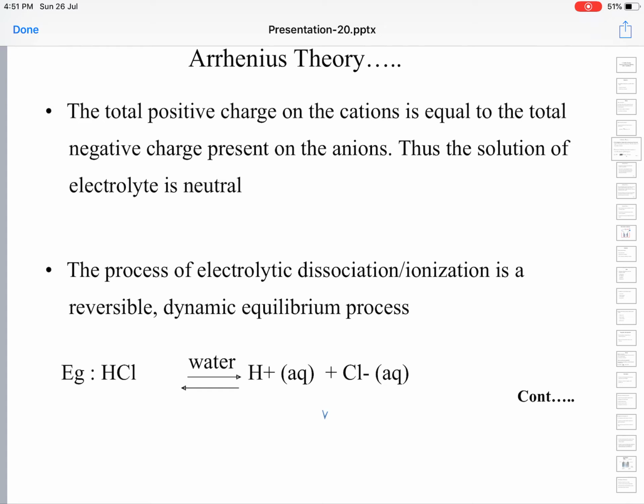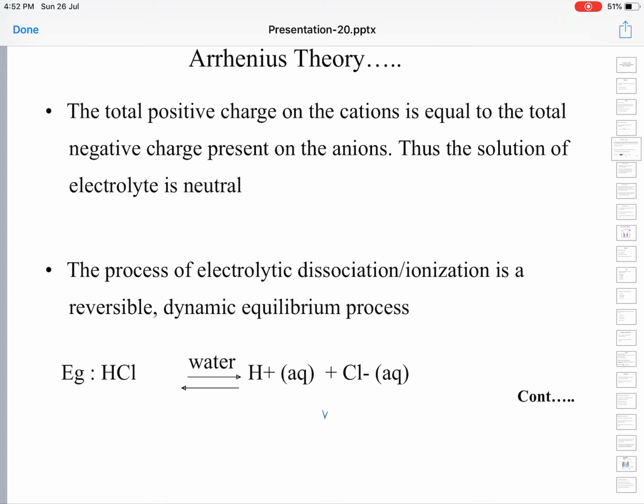So, total positive charge is obviously equal and opposite to the total negative charge. Each balances the other, the positive charge balances the negative charge and vice versa. So, there is no excess of any charge. So, the electrolyte solution essentially remains neutral. Let us take another example.